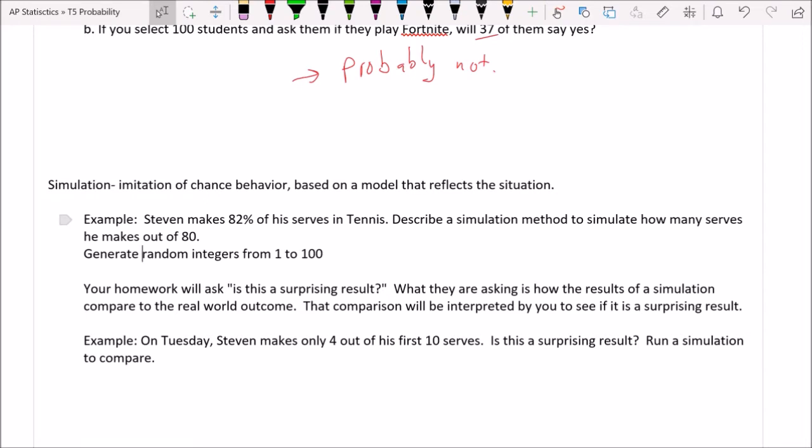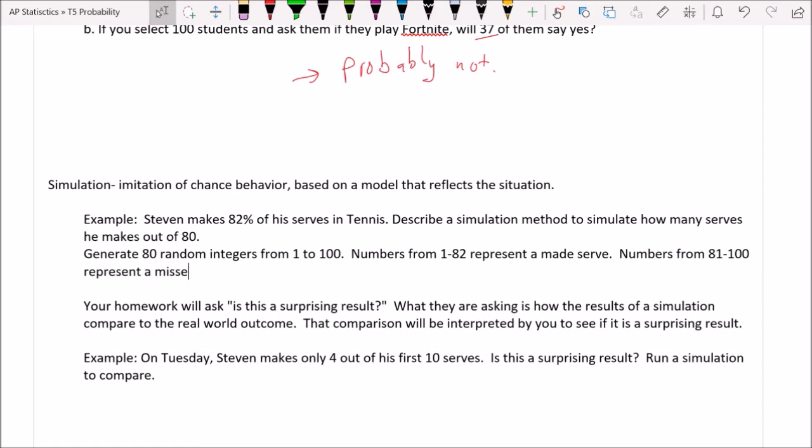So we're going to generate 80 random integers from 1 to 100. Numbers from 1 to 82, because he makes 82% of his serves, represent a made serve. Numbers from 83 to 100 represent a missed serve.